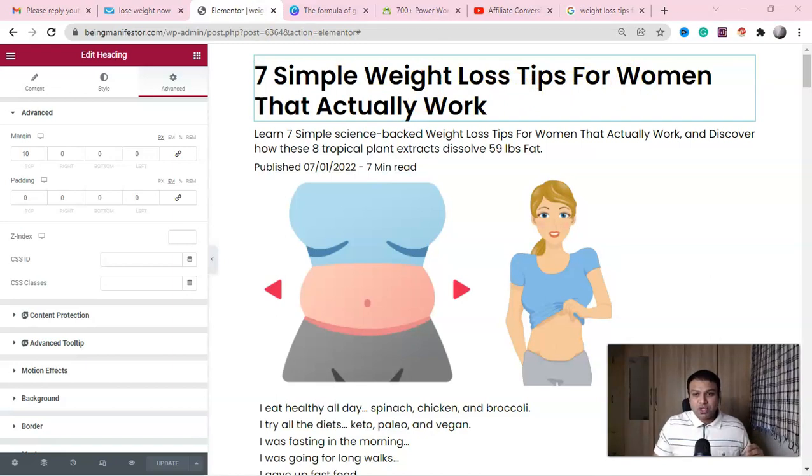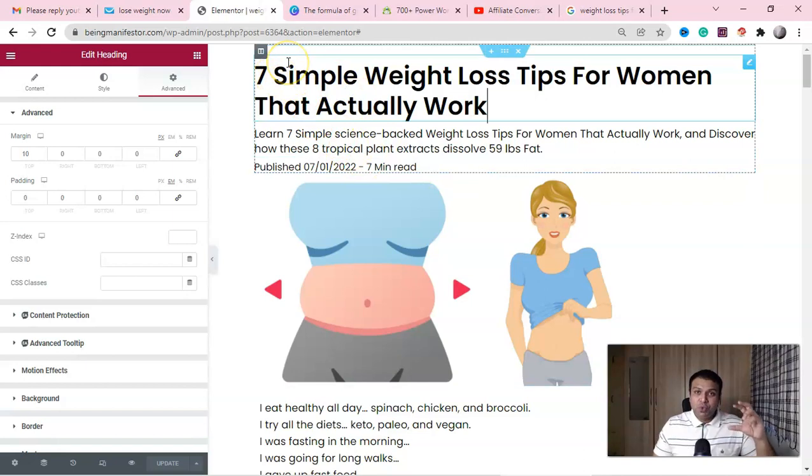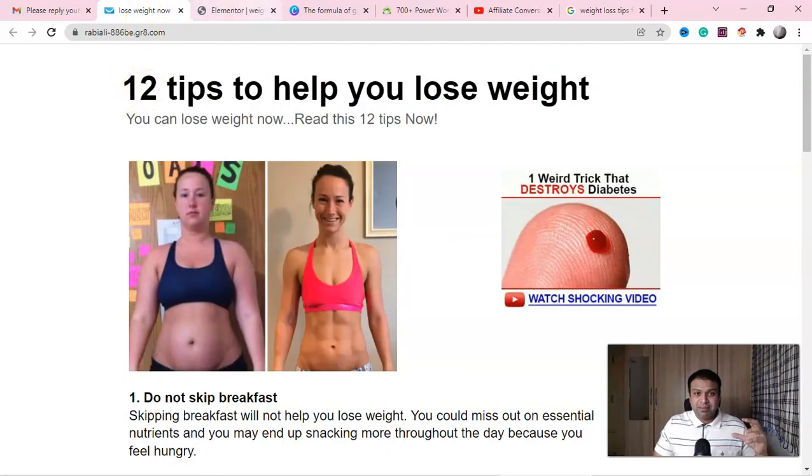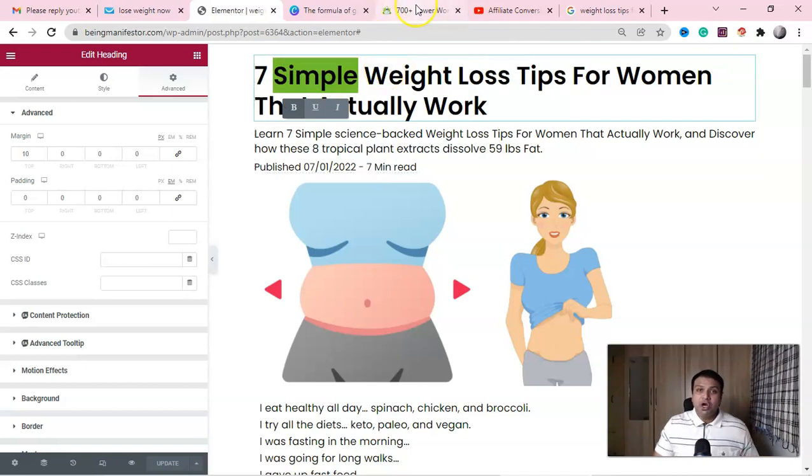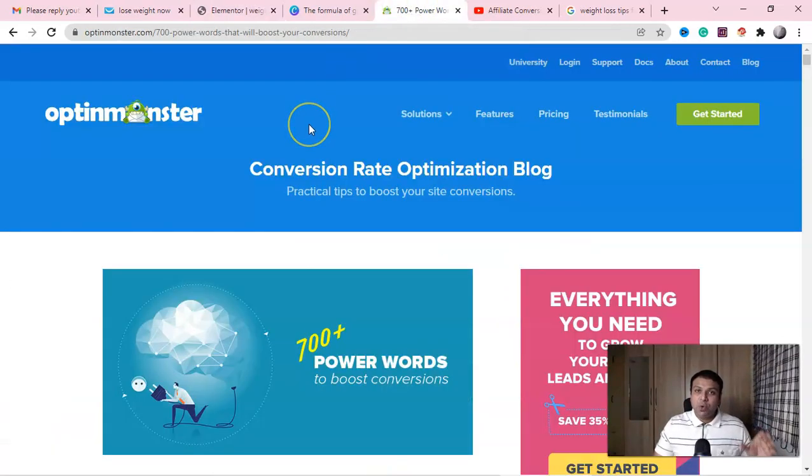Now you have to understand one thing here guys. Here I use power words. Whenever you give some number in your headline, that will be really effective, which he has done here. So I've given 7 simple. Now simple, everyone wants easy, lazy, free guys, and simple is one of the power words. Now what is a power word? To understand this guys, just type in Google power words.